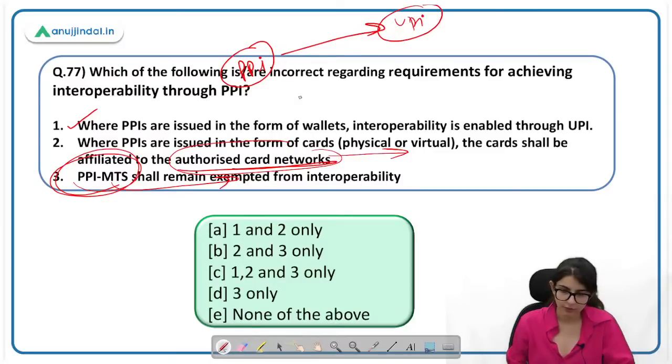They shall remain exempt from interoperability. Yes, so all of the above are correct here. Incorrect, none of the above. Yes.